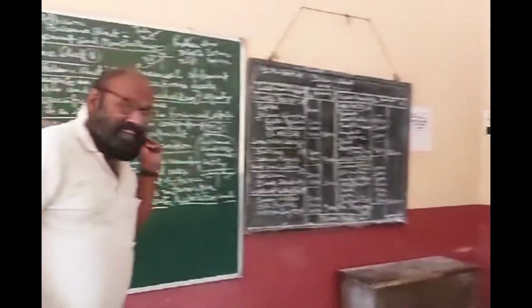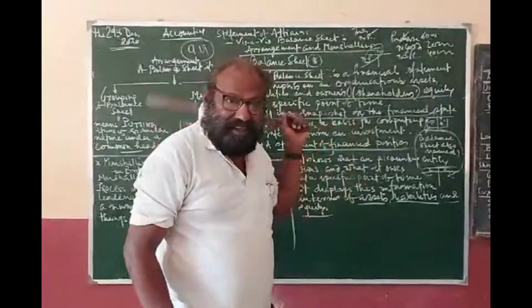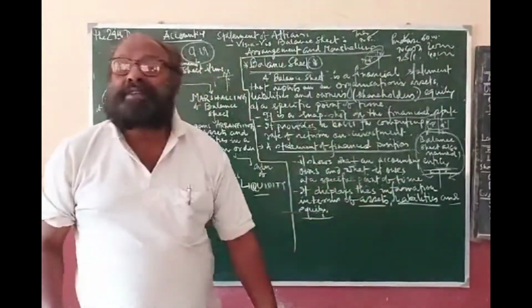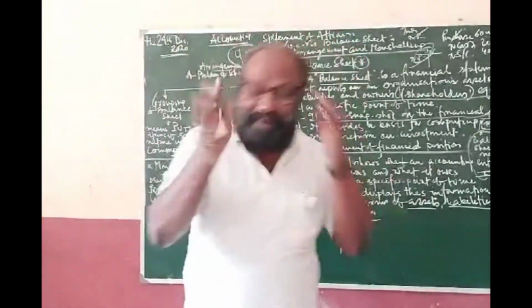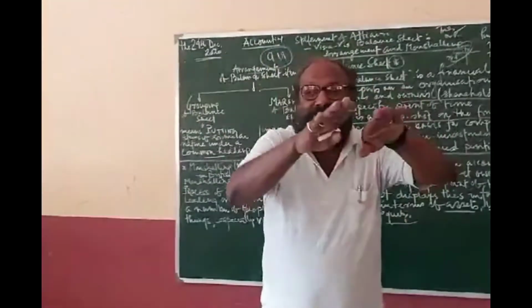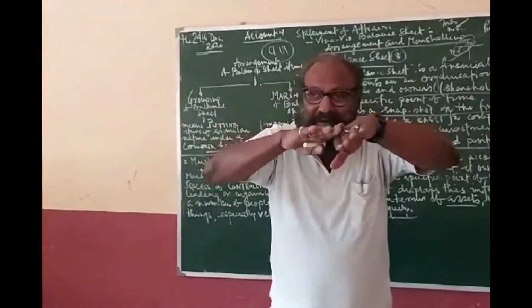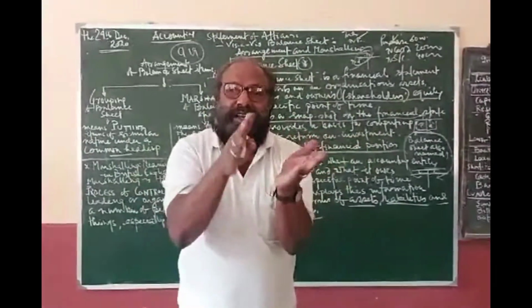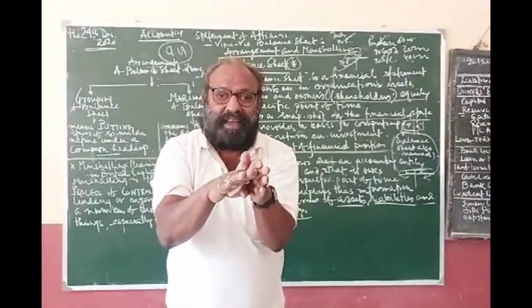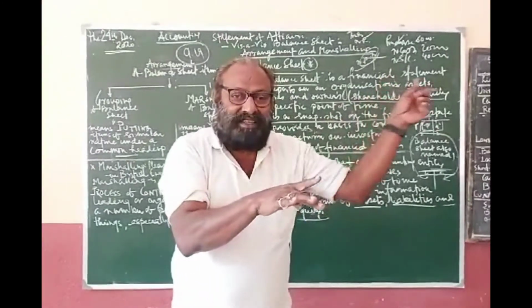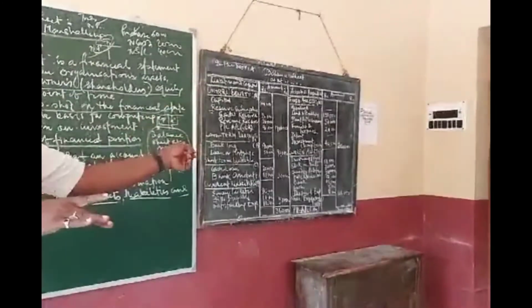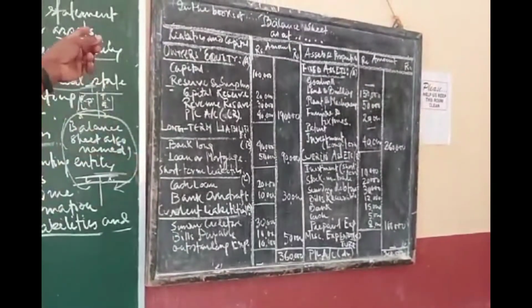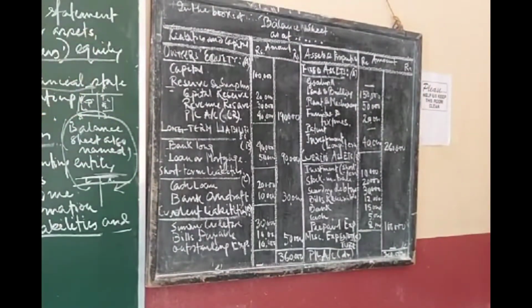Okay, so that is the case of grouping. Clear? I think it is clear that grouping is nothing but putting elements in the form of groups. Assets and liabilities of the same nature will be put under the same head. Clear? And what are the heads? Fixed assets, current assets, and miscellaneous expenses. On the liabilities side: owner's equity, long-term liabilities, short-term liabilities, current liabilities. Okay, these are the groups.